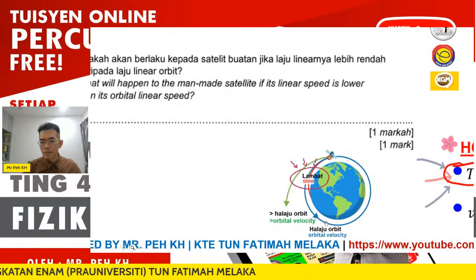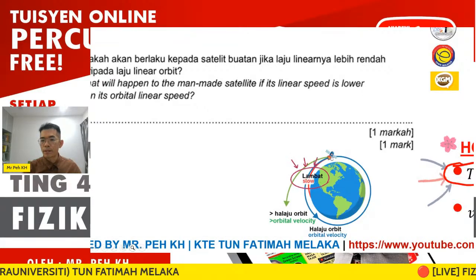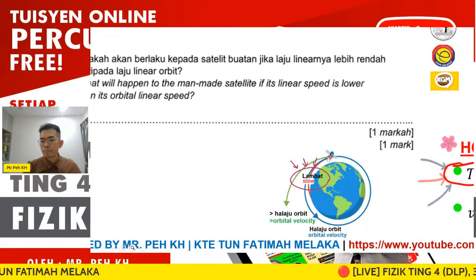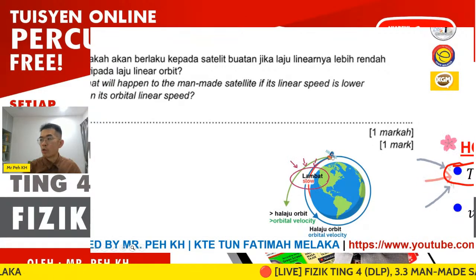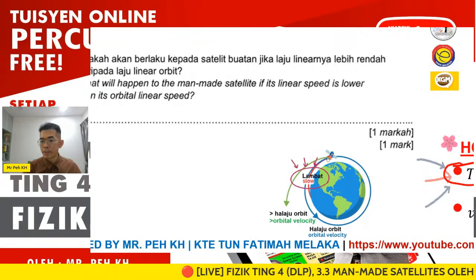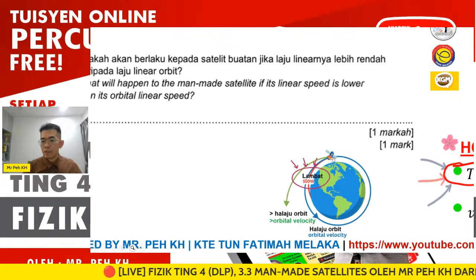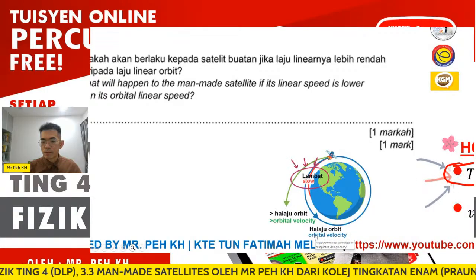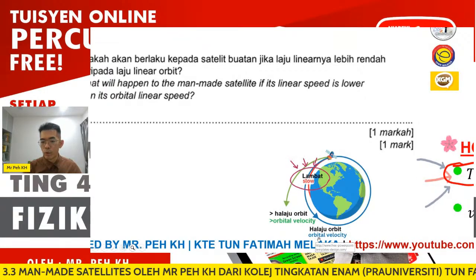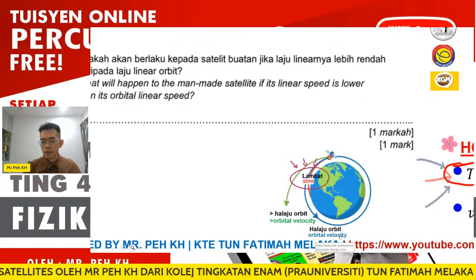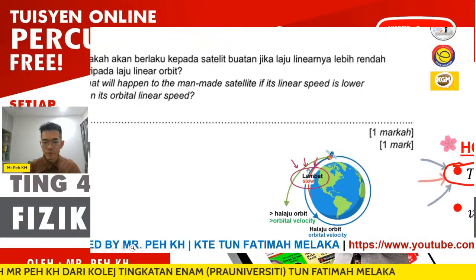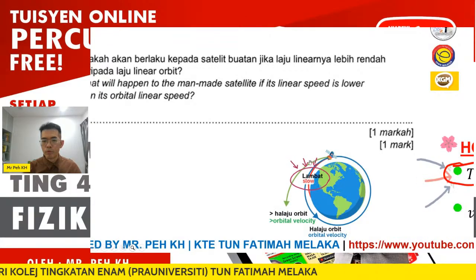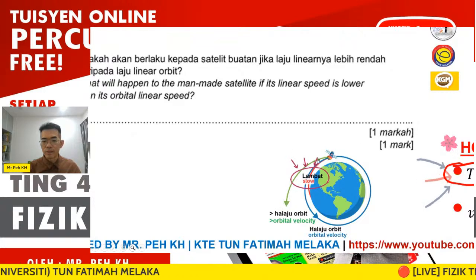The blue route is where the satellite is orbiting at a constant altitude, using the linear speed, or we can also call it the orbital velocity. If too fast, the satellite will be moving along the green arrow.